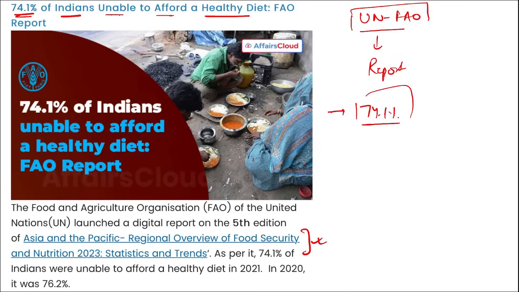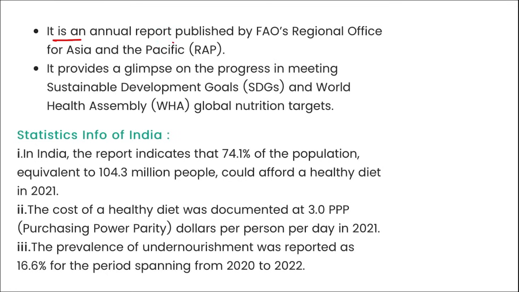A healthy diet, what is this healthy diet? Healthy diet comprises all the vitamins, all the minerals that your body requires on a day to day basis to do the tasks, correct? So this will include various vitamins, various proteins, carbohydrates, fats, etc., right? But because of the rising inflation, because of various other factors we are seeing, this data stated that 74.1% of the Indians are not able to afford the healthy diet, correct? So mark this.